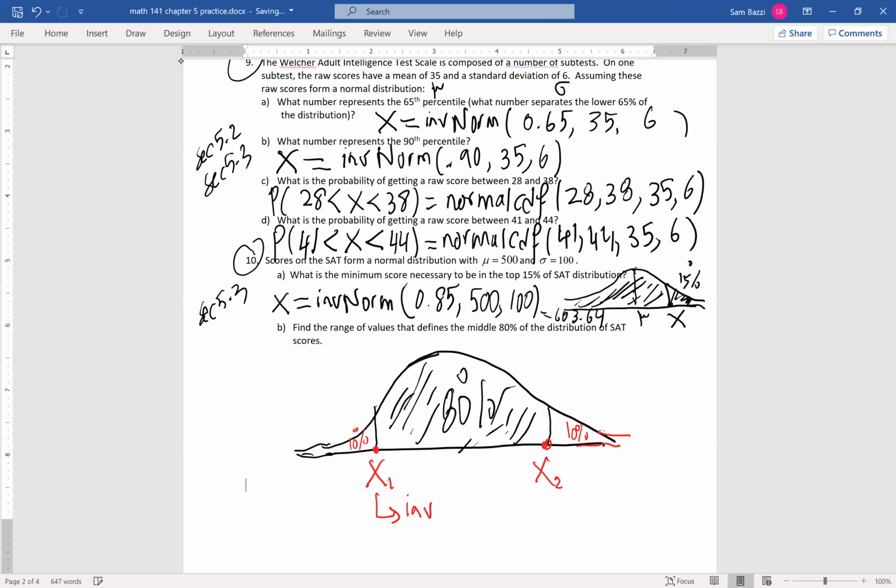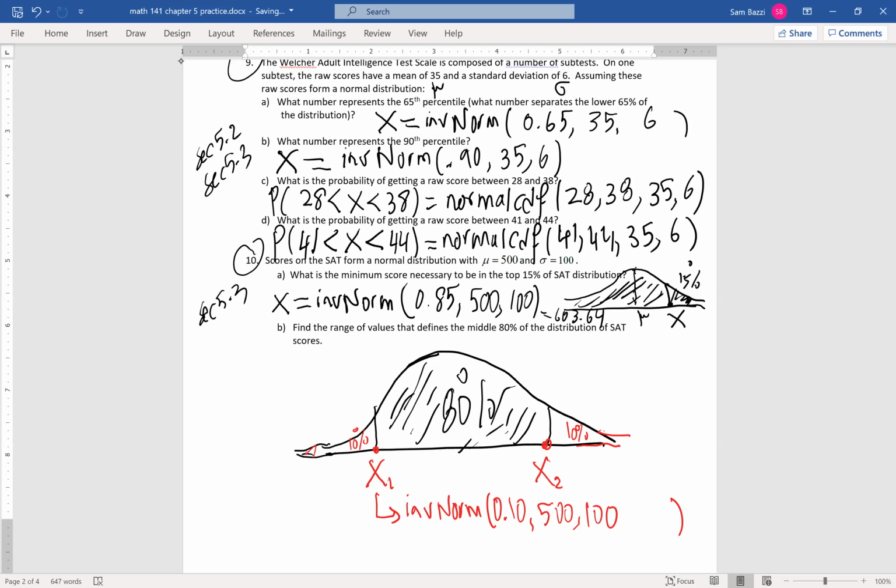Inverse norm. What's the area to the left of x? 0.10. And then put the mean 500 and the standard deviation 100, and then you can find it.